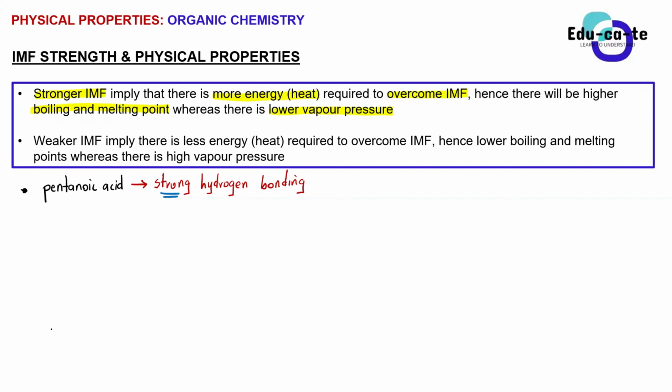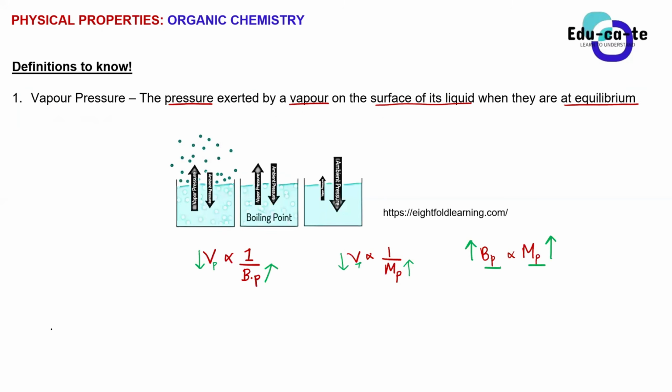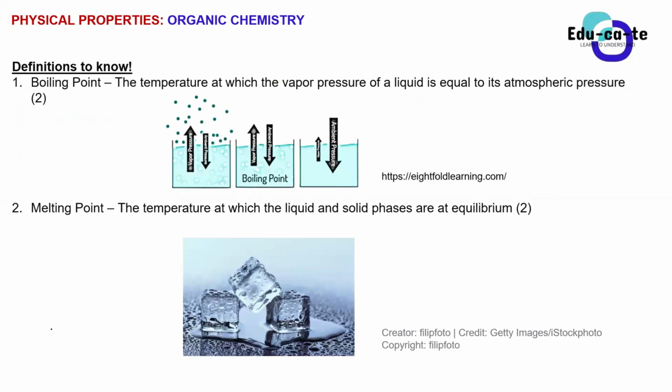So basically, if the forces between the molecules of pentanoic acid are forming strong hydrogen bonding, it basically means that we will require more energy or more heat to overcome them. Because guys, remember, I told you boiling or melting simply means that we are overcoming intermolecular forces.